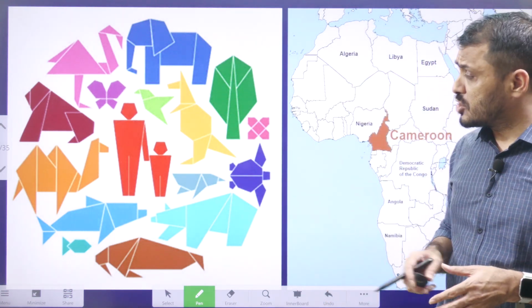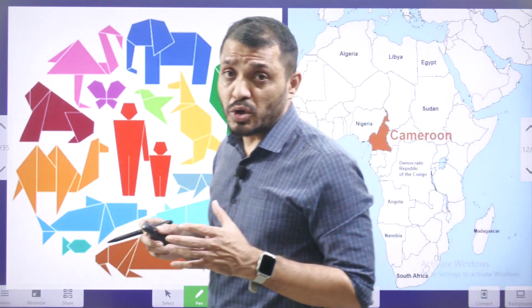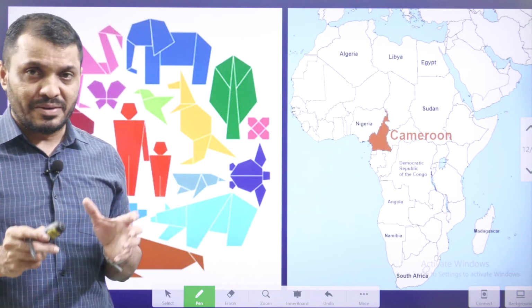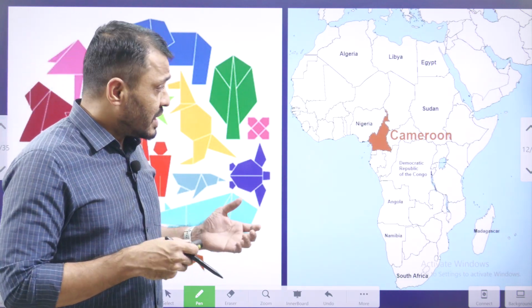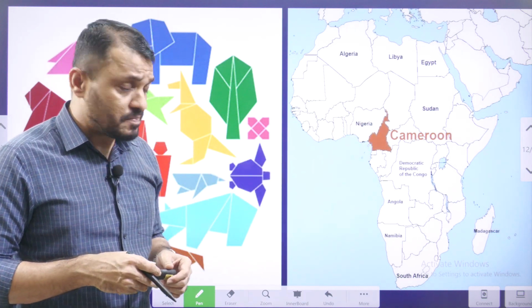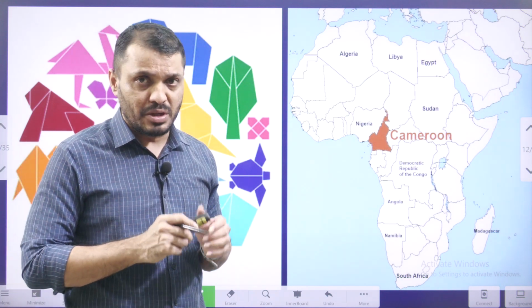The second topic is related to biodiversity. To conserve biodiversity at the global level, we adopted the Convention on Biodiversity. Recently, Cameroon, a Western African country, signed one of the protocols related to the Convention on Biodiversity.